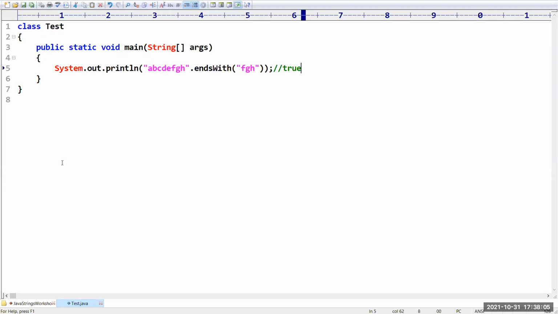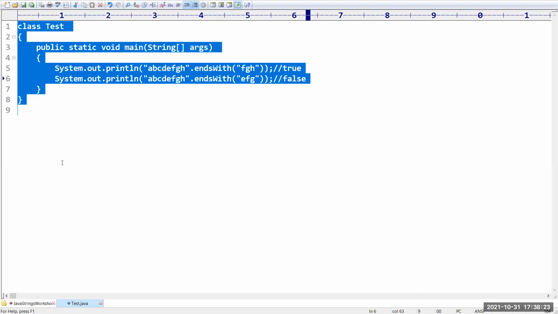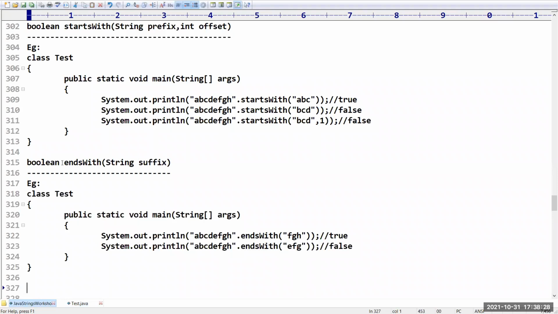Okay. Suppose I want to check whether it is ending with EFG or not. No, it is not going to end with EFG, so the result will become false. Beyond that, nothing. Sir, don't expect an offset method here. We don't have any such terminology. Only for startsWith is the offset method there, but not for the endsWith method. Okay. Sir, next and after that, any doubts up to this, please confirm.